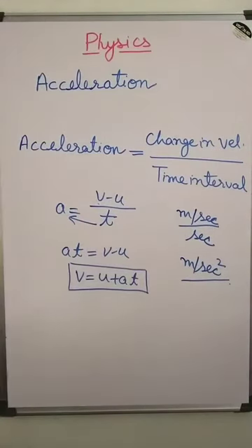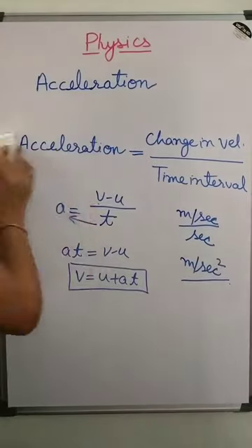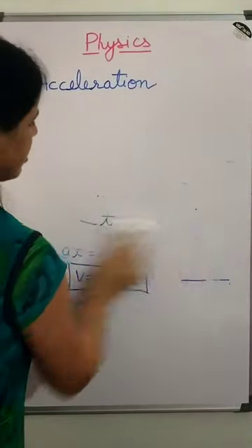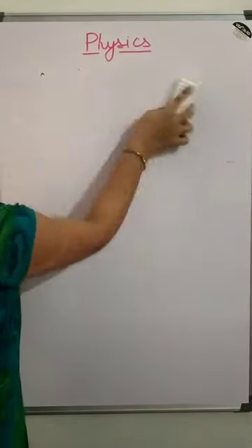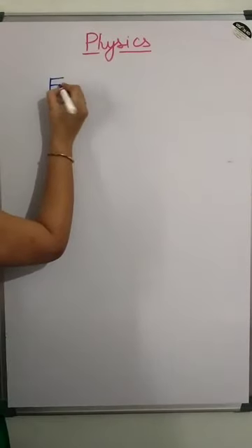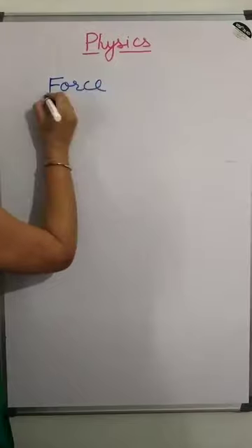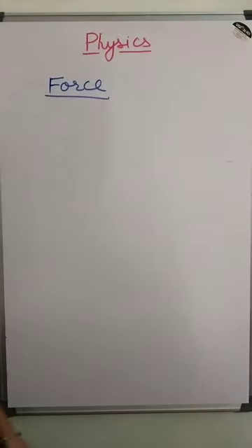Now what is force? Now tell me, what is force? Force is the external physical cause due to which a body changes or tends to change its position from one place to another with respect to itself.